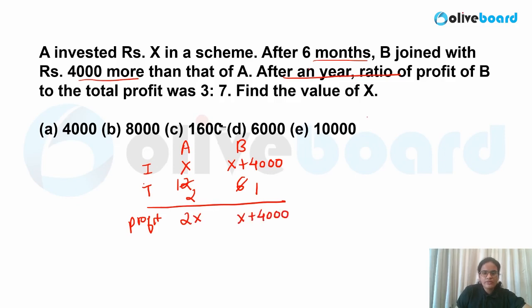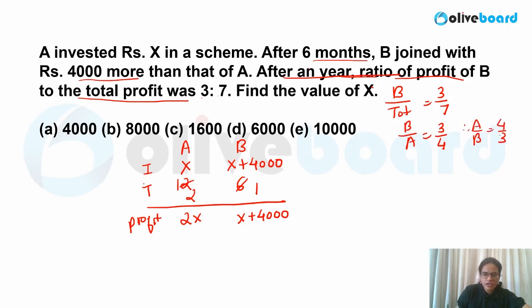What is given? After the year, the ratio of profit of B to total profit is 3:7. Okay, so B upon total. They have given you B by total value. This is nothing but 3/7. So if I have to write B by A, that is nothing but 3/4. B by A is 3/4, or you can say A by B is 4/3. So the same value I can write now: 2x upon x plus 4,000 is equal to 4/3 over here.